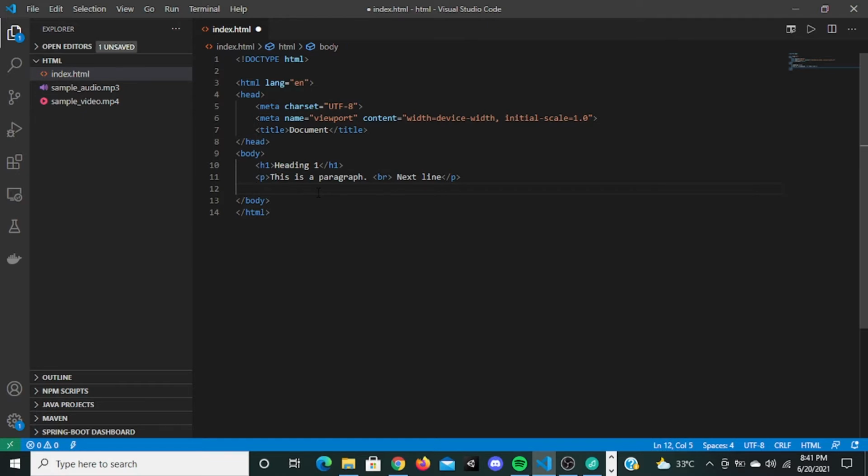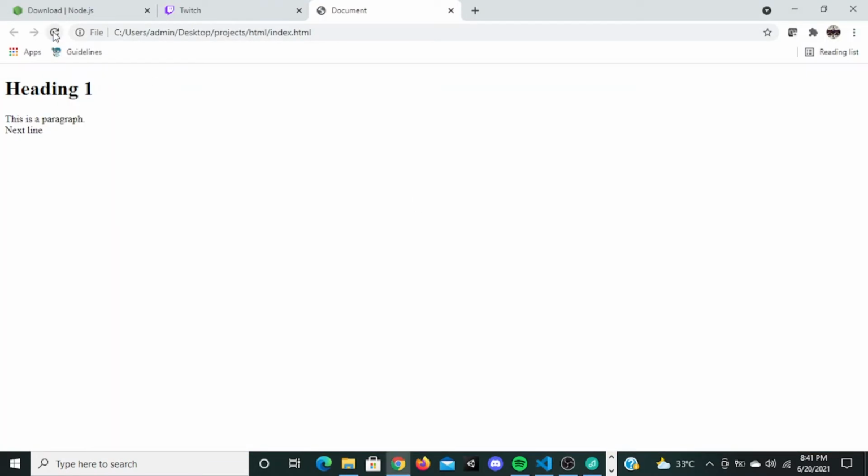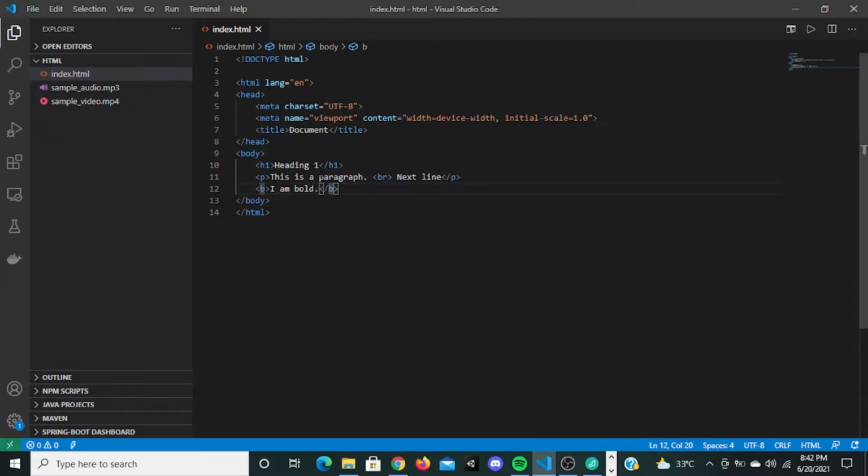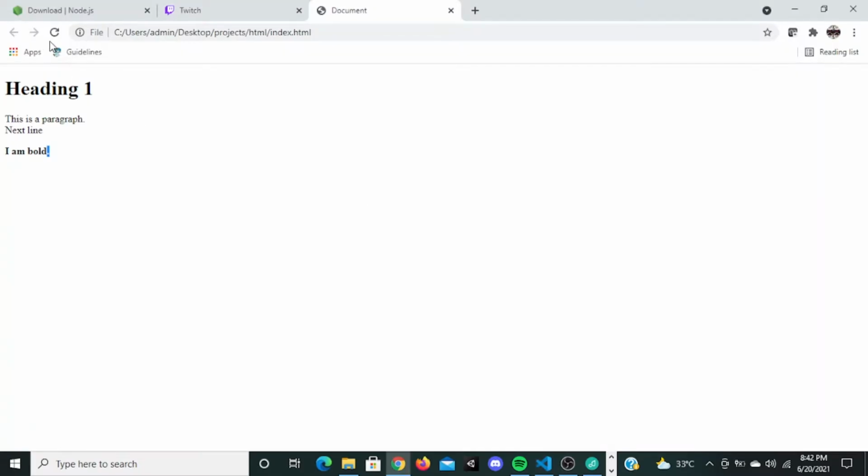The first tag is called the bold tag. Bold tag is just b. You can just press b and say I am bold. Any text inside this bold tag will be bold. I'm going to go here. It says I am bold and it is bold. You can see the difference, right? This is not bold, this is bold. So this is called the bold tag. The next tag is the strong tag. Strong and bold are the same, it's going to make the text bold. So let me refresh. It's going to make the text bold. So it's I am bold.